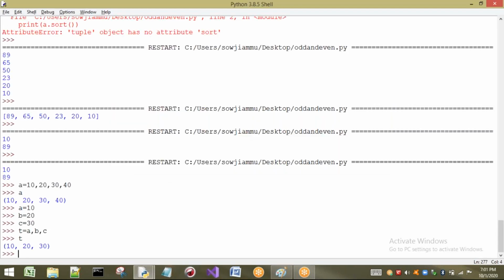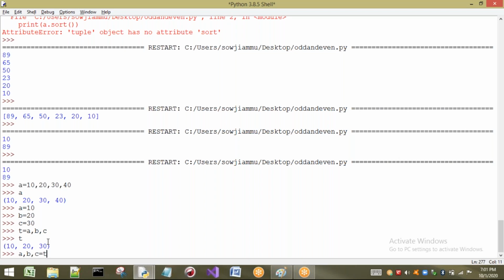I have a group of elements, and I give them to individual variables. Packing is grouping into a single entity. Now I am dividing that single entity into individual entities. See, how many elements are there here? Three elements. I will write a, b, c = t.